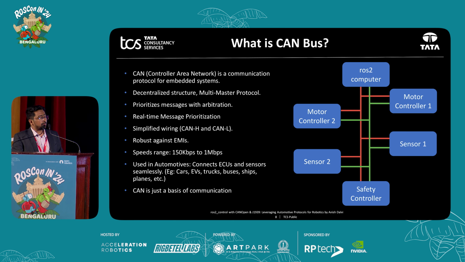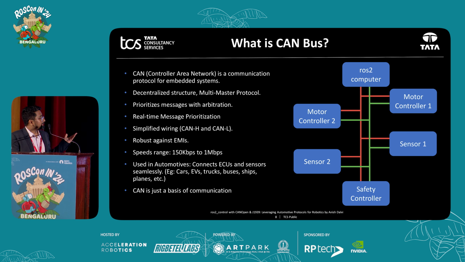So it prioritizes messages with arbitration. What it means is, for example, we have the safety controller there, right? It is the most important of all. So you're going to have a lower CAN ID for it, and for the rest of the things you can have a higher CAN ID. So prioritizing messages means that whenever data comes up, it is going to give priority to whichever has the lower CAN ID. So the safety controller will be given the most priority.